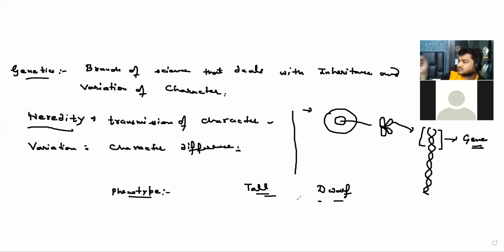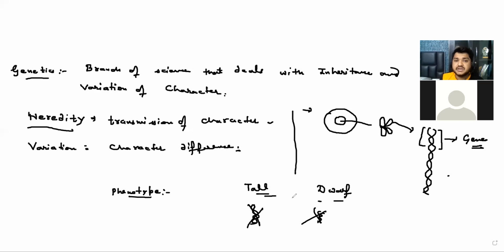You can see, yes, he is fair or dark. Then genotype is the one that you cannot see, because it is basically from the inside. Can you see my gene? I wish I could, but I can't. Can you see my hair? My hair has some different character, it is all because of my gene. Can you see my gene which is responsible for this? I can't. So we don't have to show the gene, like saying this is the gene of height and this is the gene of dwarf. No, we don't have to make it like this.